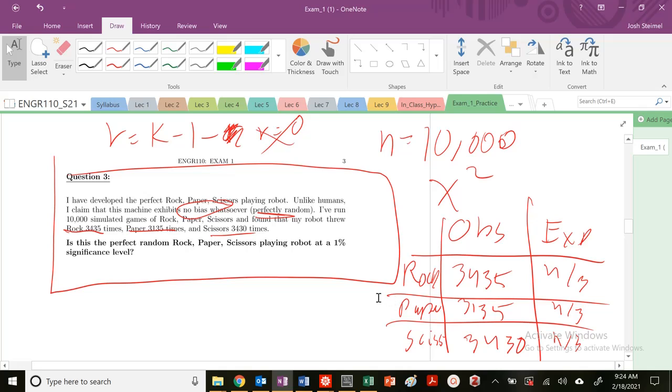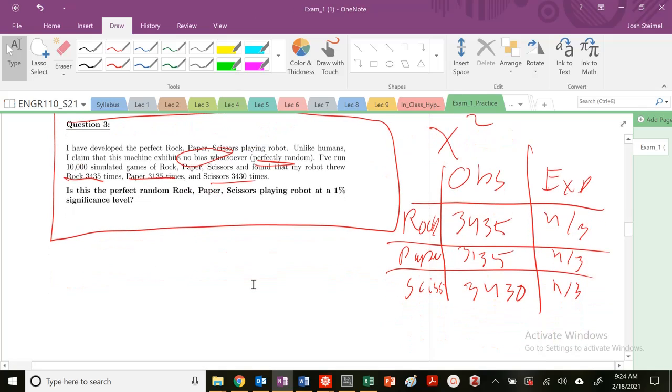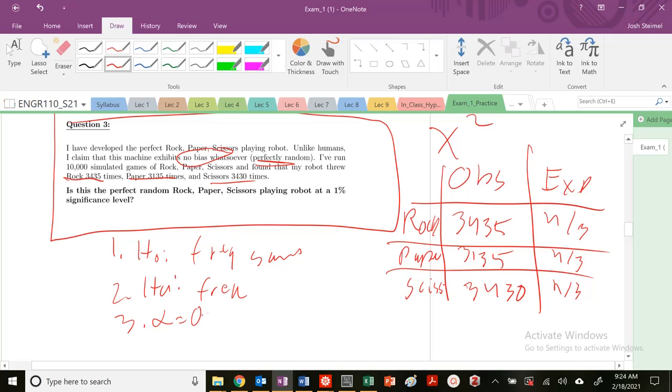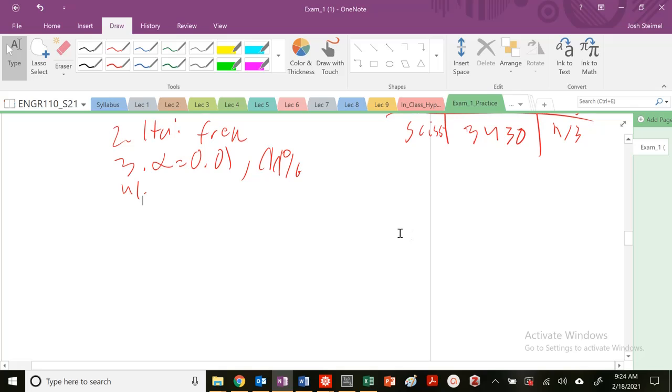So in our hypothesis testing protocol, what do we need to do? Step 1, H naught: frequencies the same; alternative: frequencies different. Step 3, what's our confidence level? 1% significance, so alpha equals 0.01, or a 99% confidence interval. Step 4, we calculate our chi-squared experimental.